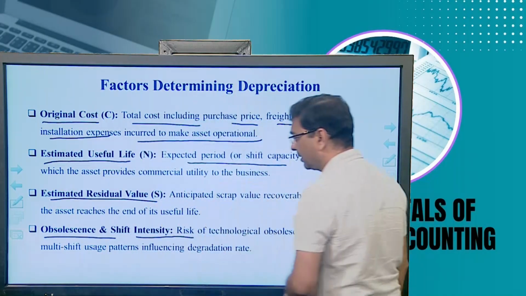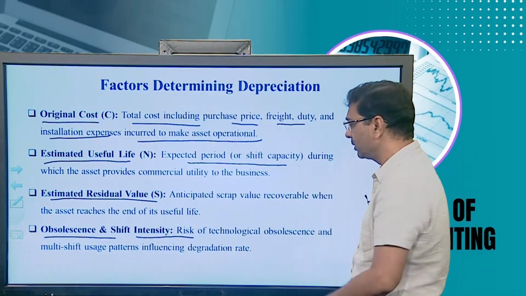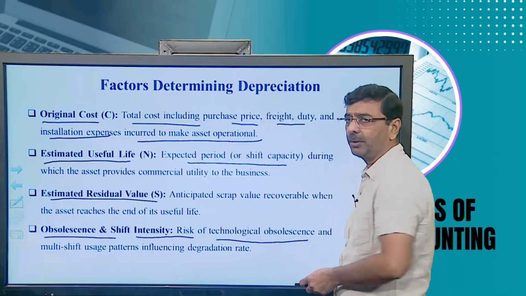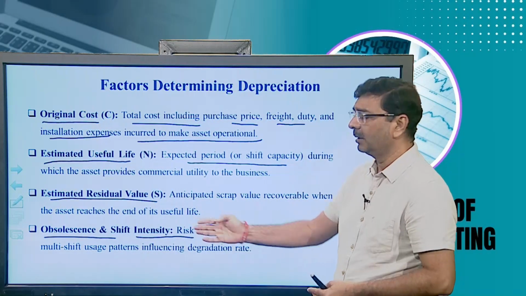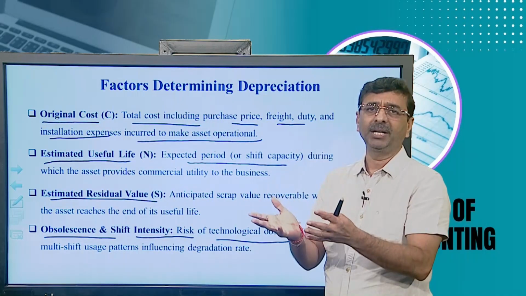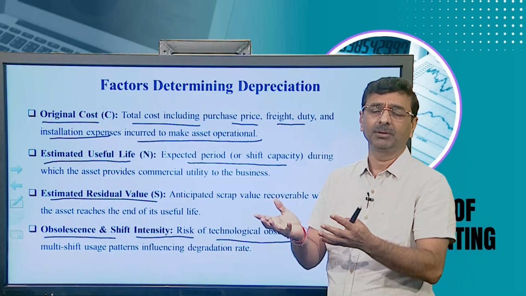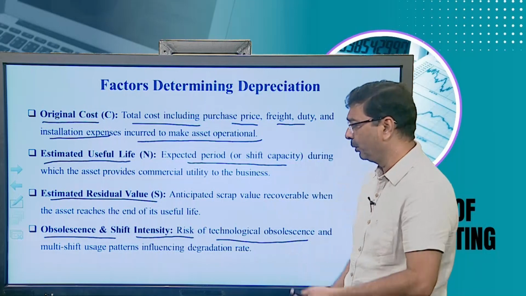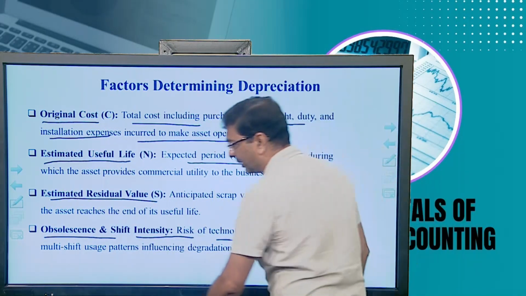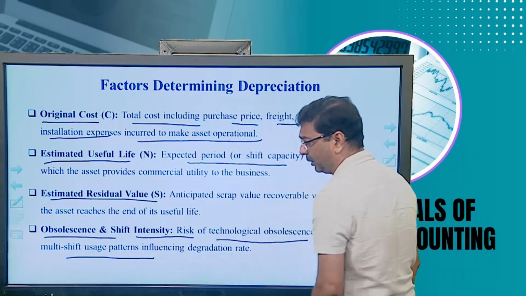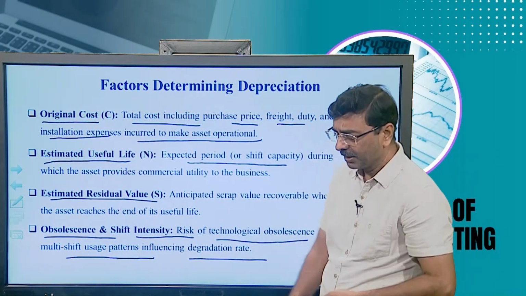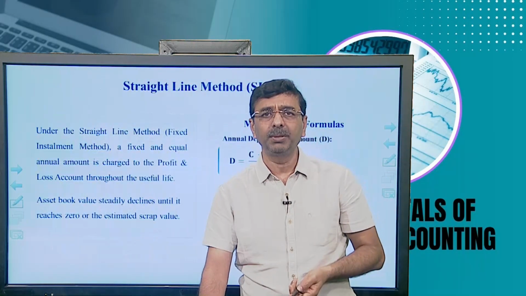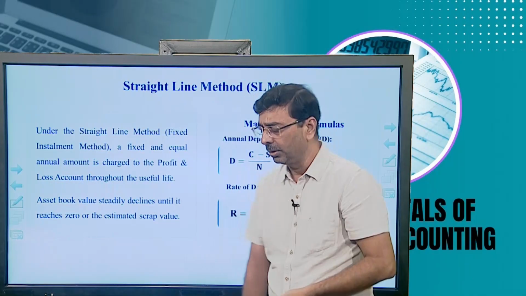Obsolescence and shift intensity is a little different. Due to technological obsolescence and any other reasons of obsolescence, we need to identify what amount of difference was created, which would be transferred into the depreciation account. Multi-shift usage patterns also influence the depreciation rate. In that case, the depreciation may be a little higher than the actual depreciation.